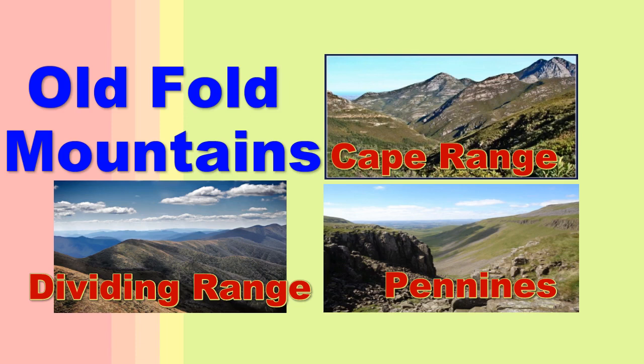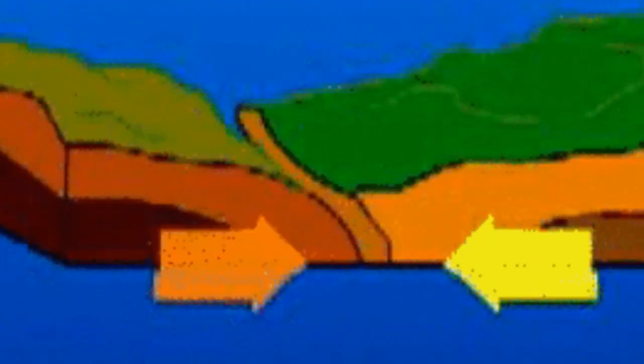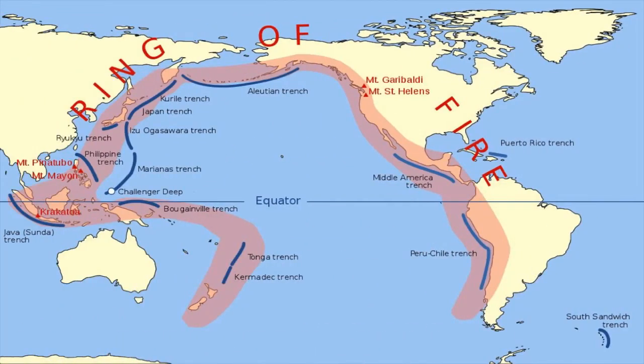With the passage of time, because they were subject to different forces of nature like denudation and weathering, they now appear as lower hills and are less rugged in comparison to the new fold mountains. The young fold mountains and volcanoes are very much associated with each other. Because of folding and faulting, the earth's crust gets fractured, and due to this, these areas become more prone to active volcanoes.